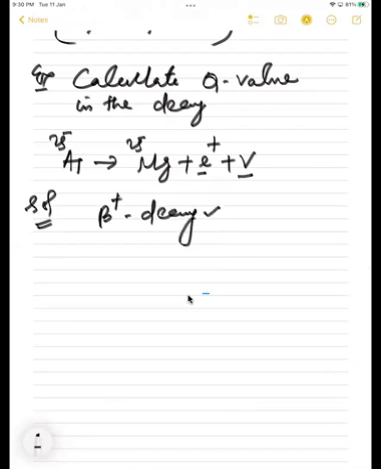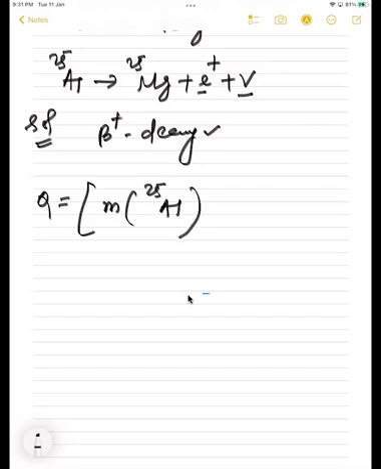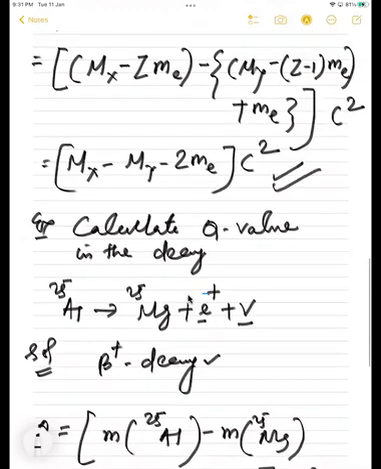If bar will be there, then it is anti-neutrino. So let's find the Q value. How to find the Q value? Aluminum is there, right? So M of aluminum 25, minus M of magnesium 25, minus 2 times the mass of electron, whole into c square. We got the formula right now. This formula, correct?